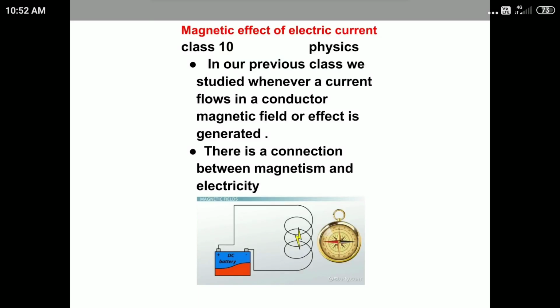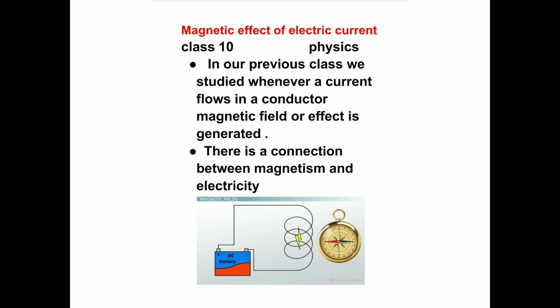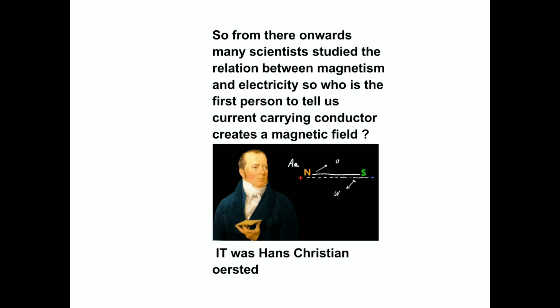Magnetic effect of electric current, class 10 physics. In our previous class, we studied that whenever a current flows in a conductor, a magnetic field or effect is generated. There is a connection between magnetism and electricity. So, from there onwards, many scientists studied the relation between magnetism and electricity.